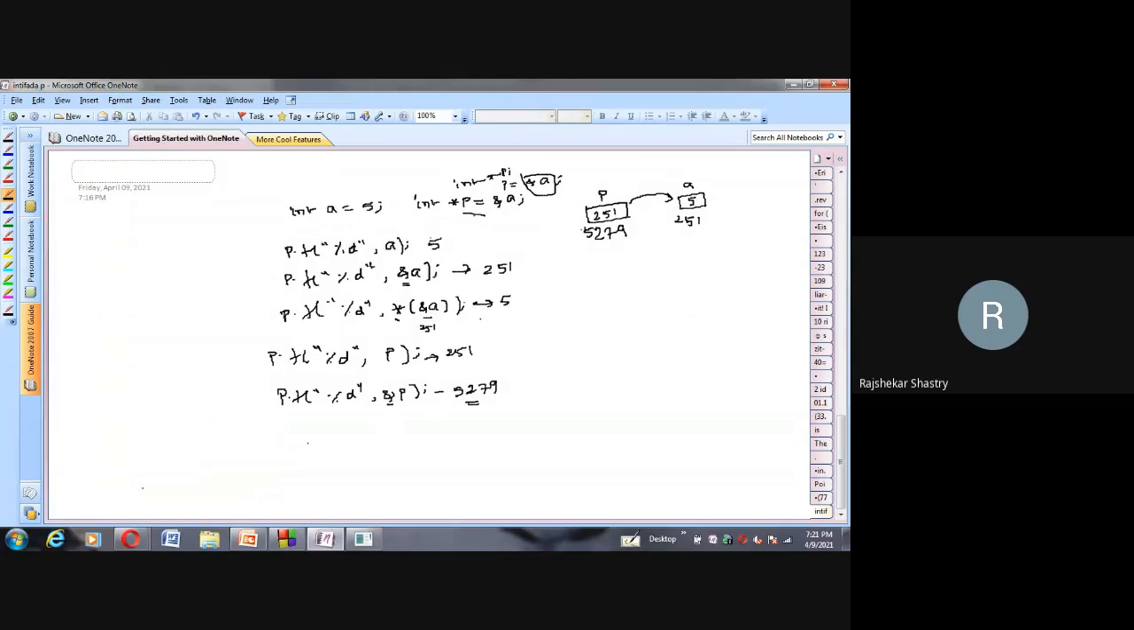Then lastly, if I write like this, what is the output? printf %d comma asterisk of P. Not ampersand, asterisk of P. What is the output? 5. Why? Because P is nothing but ampersand of A, and asterisk of ampersand of A is the address of A, which is 251. Asterisk stands for the value at the address. So what is the value in 251? We have 5. P is holding 251, and in 251 the value is how much? It is holding 5, so 5 will be printed.